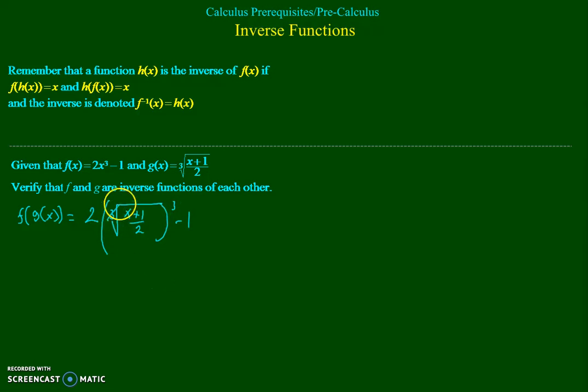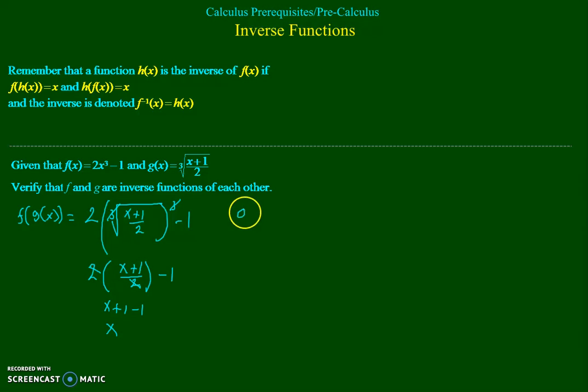Well, the cube and cube root cancel out, so that's 2 times x plus 1 over 2 minus 1. The 2's cancel out, that gives us x plus 1 minus 1, so that equals x.